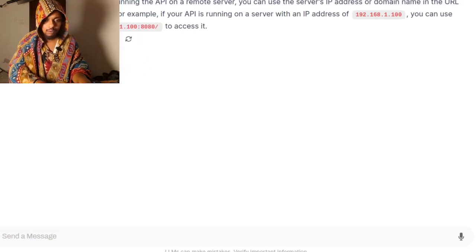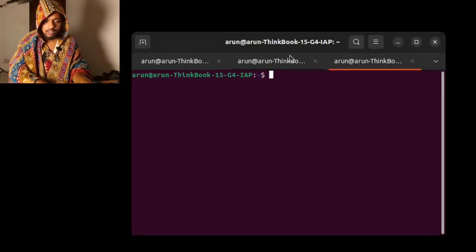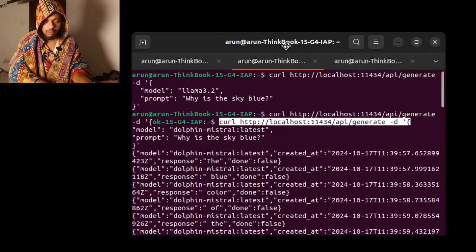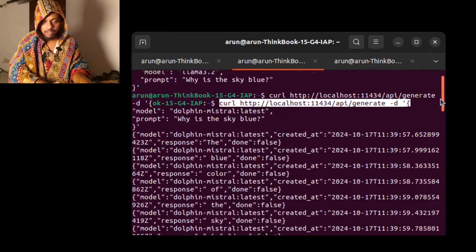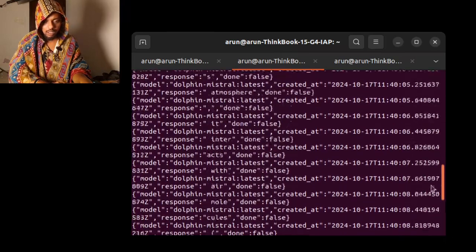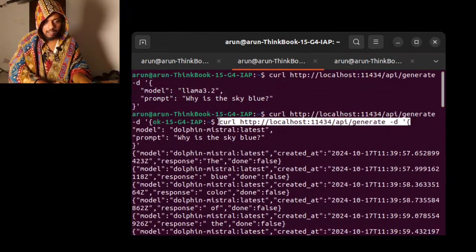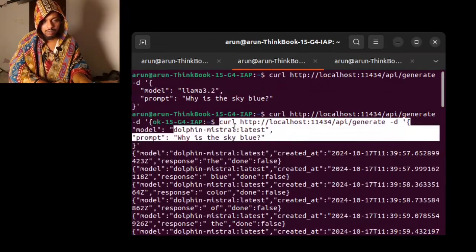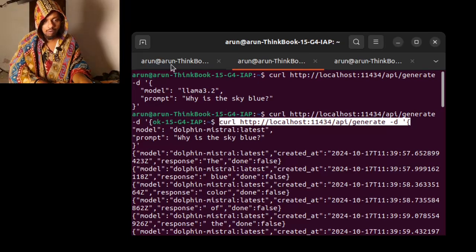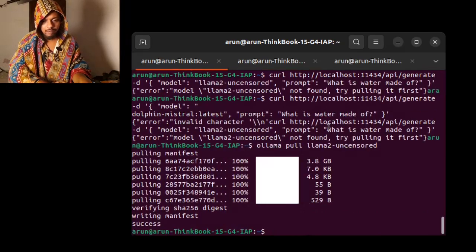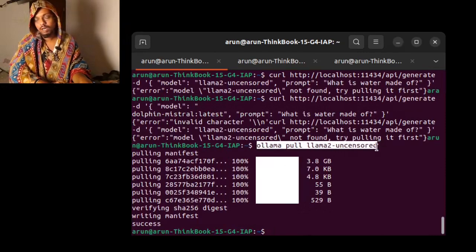The same thing we can use in the shell also. So here is the shell, and what you are seeing is we can communicate with Ollama through the API endpoints. I just tried some API endpoint with the help of a curl script, giving some prompt to see whether it works or not. I can also pull down models which are available in the Ollama repo, which you can Google and find more models online.